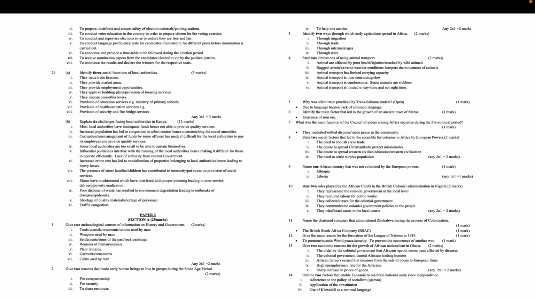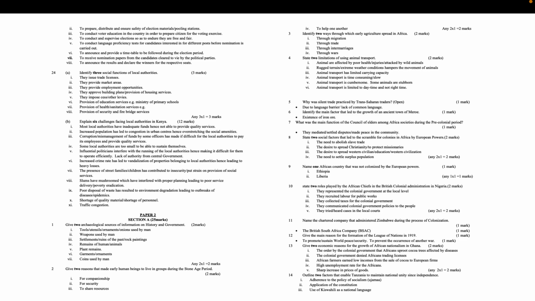2. Give 2 reasons that made early human beings to live in groups during the Stone Age period. 2 marks. For companionship. For security. To share resources. To help one another. Any 2x1 equals 2 marks.